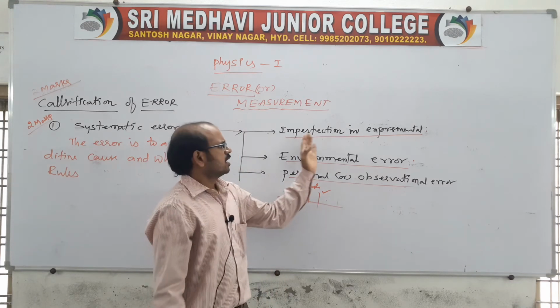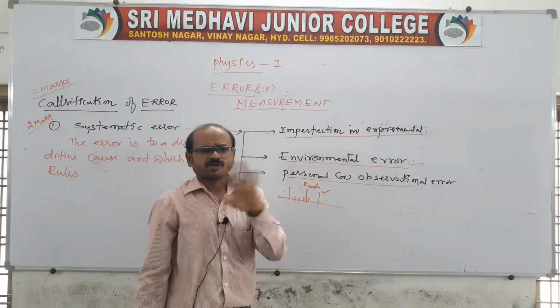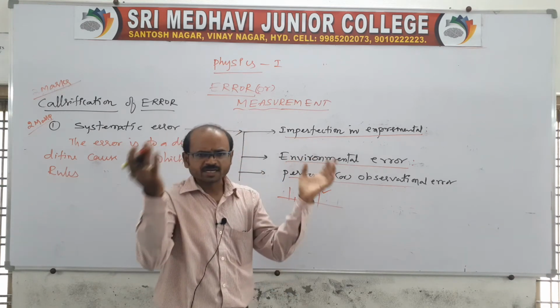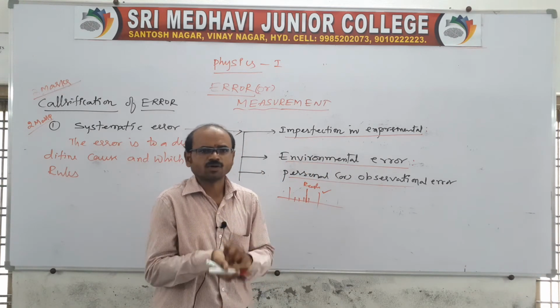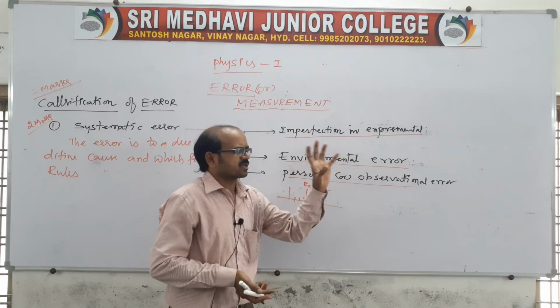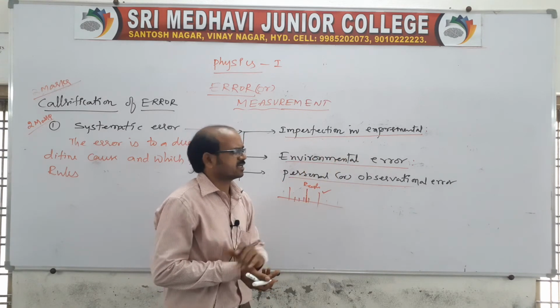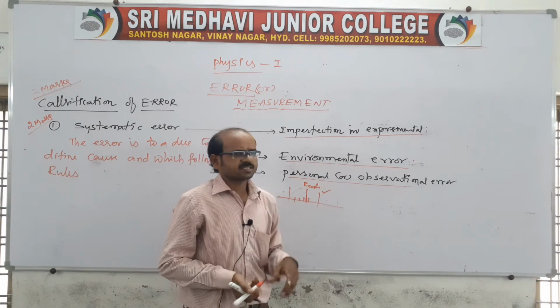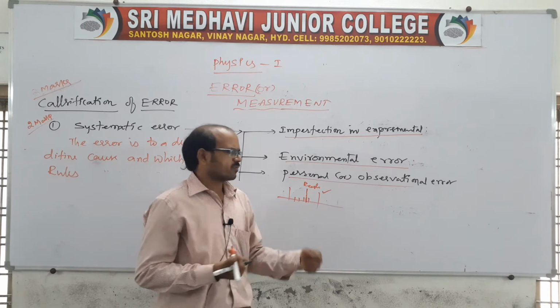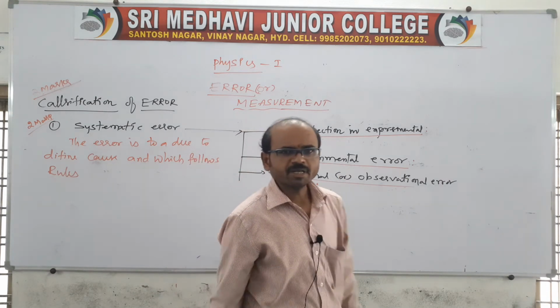Imperfection is when we are not using the instrument in the proper way. Environmental is when the climate suddenly changes, or in current-related experiments the voltage goes high and low, and then we get the error. And personal is our own observational error. To avoid all this, the error can be minimized.